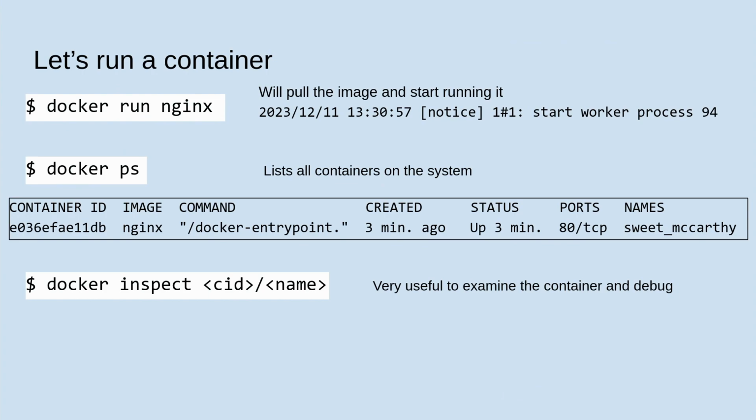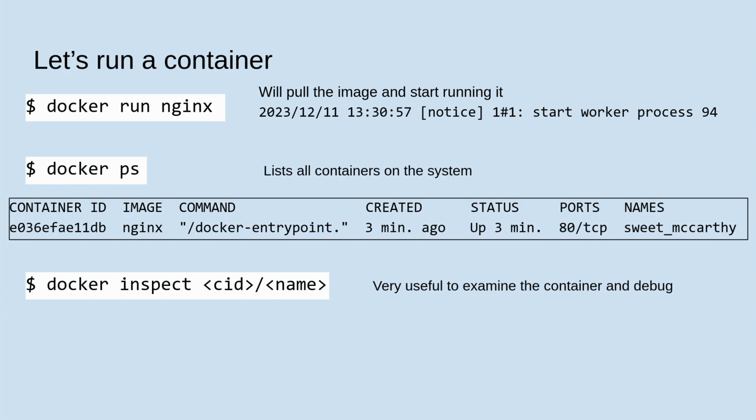Now let's get to the hands-on part. We are going to run an Nginx container. Nginx is server software, and it basically allows you to send HTTP requests to it, and it can serve static web pages if they're located in a particular directory, or if there is an index.html in a directory, it will serve that. But right now, for the first few slides, we are only going to look at Nginx as a container, not as Nginx itself, right? It could be anything. We are going to run Nginx.